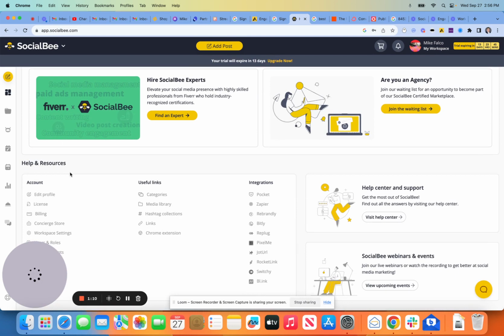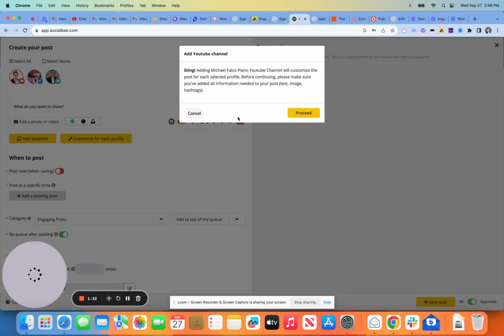Now, what can this thing do? First, let's talk integrations, right? Everything that you would want to see is here. You've got pixel tracking. You have all the stuff that you would want to know as a social media, I guess, agency or growing agency or an individual with a personal brand, et cetera. So let's see how the content works, because this is what I'm most curious about.